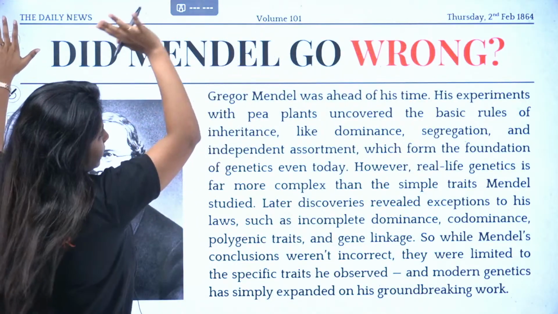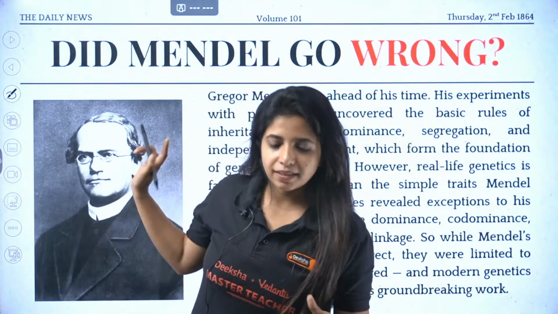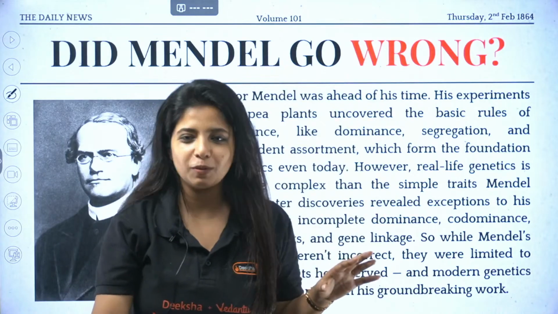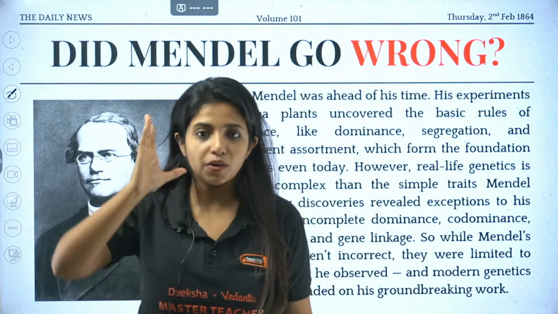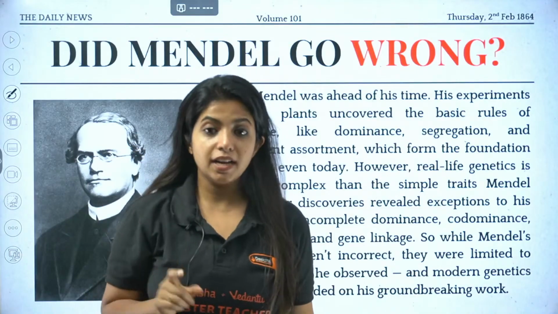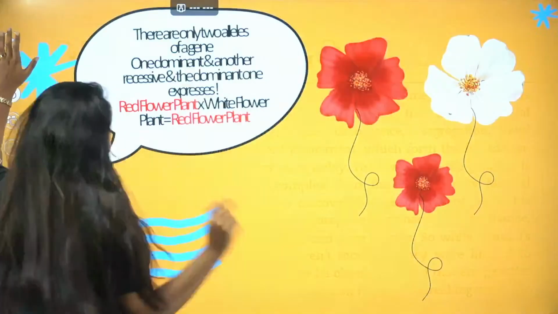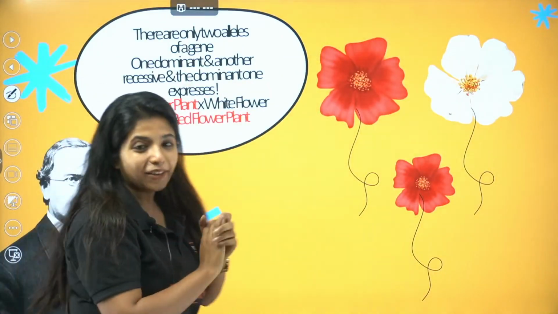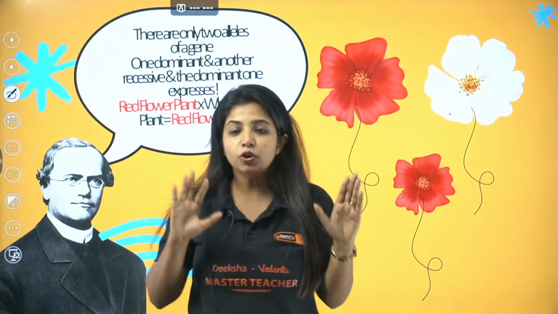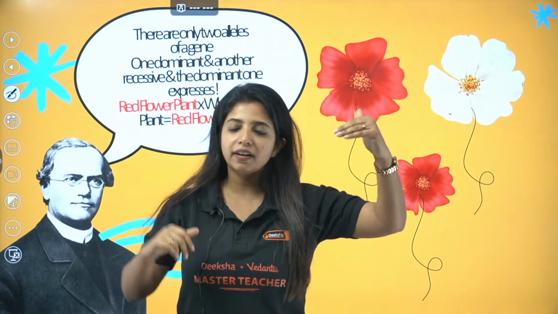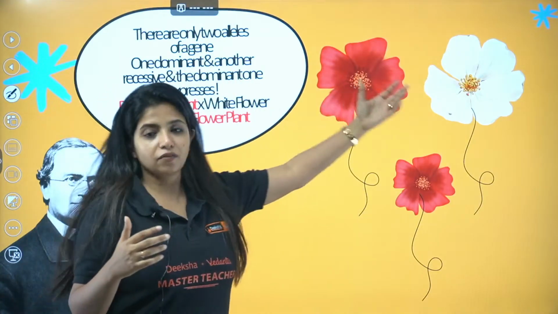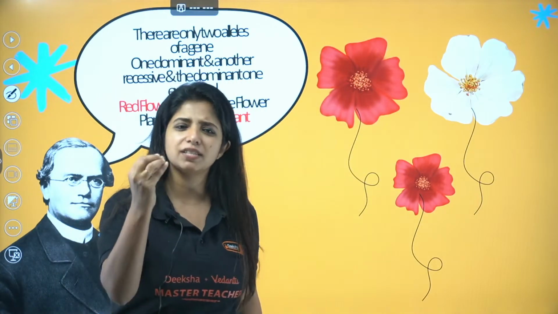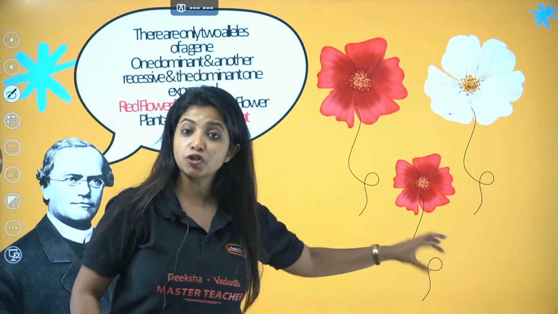Now, there was a newspaper article. Actually, I made this particular edit. Actually, there was no newspaper article, but there were so many news that Mendel did something wrong. Whatever findings he made, he was doing something wrong, and we are going to soon see what that something wrong is. So according to him, whenever a dominant trait and a recessive trait come together, you show the dominant trait, right? So red flower and white flower, when they cross, and suppose red is a dominant trait, then everyone should be red in color.